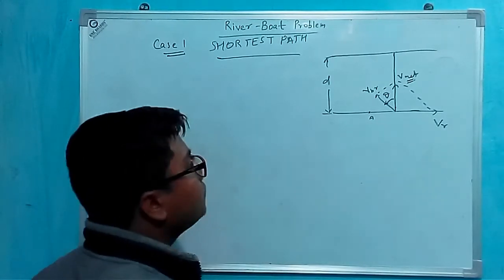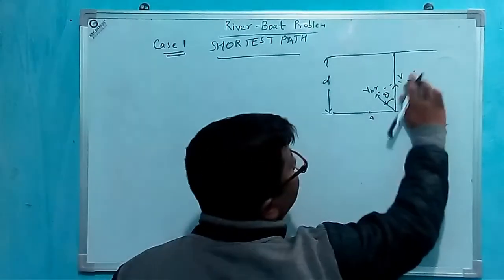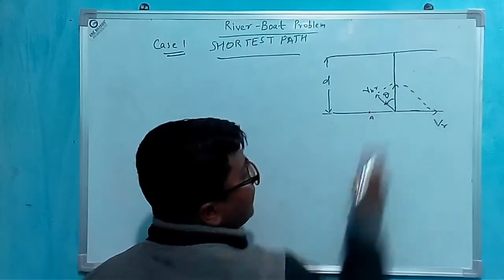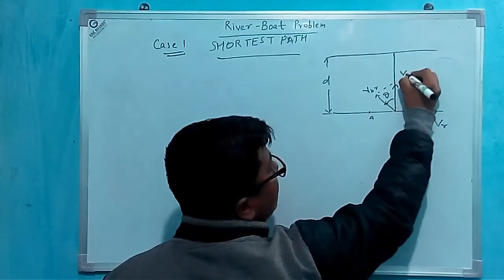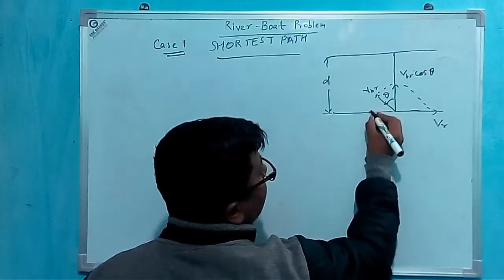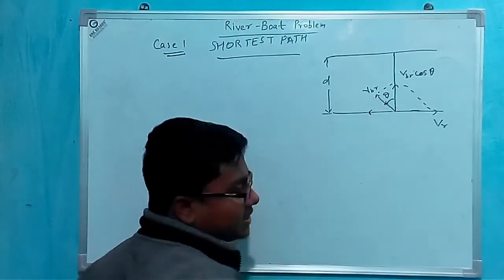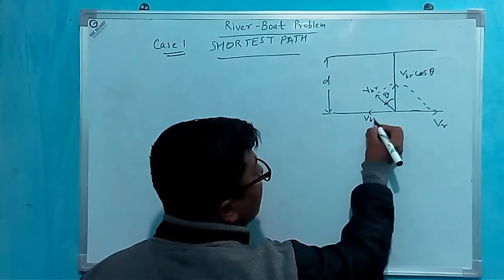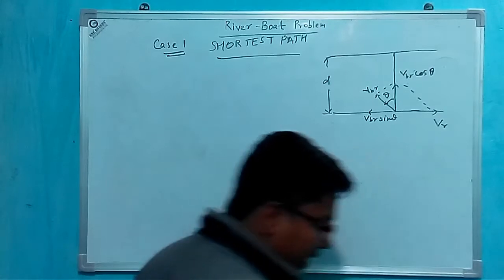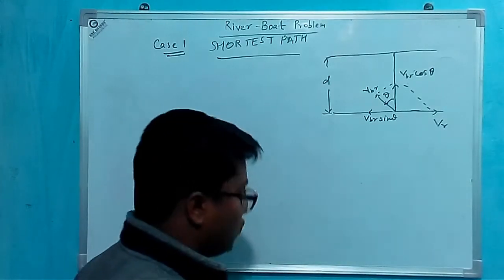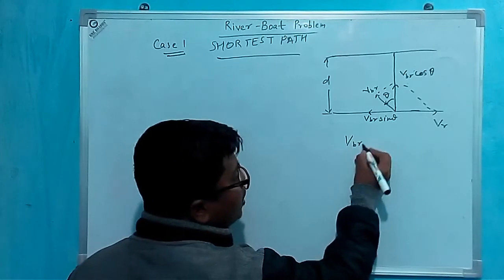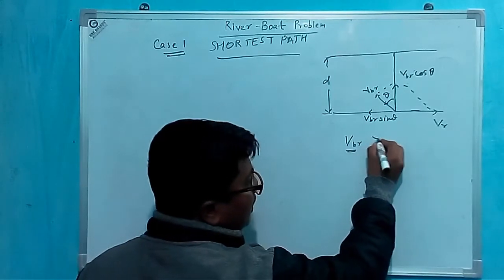For shortest path, the component of V_BR in the y direction, or perpendicular direction, will be V_BR cos theta, and in the x direction will be V_BR sin theta.